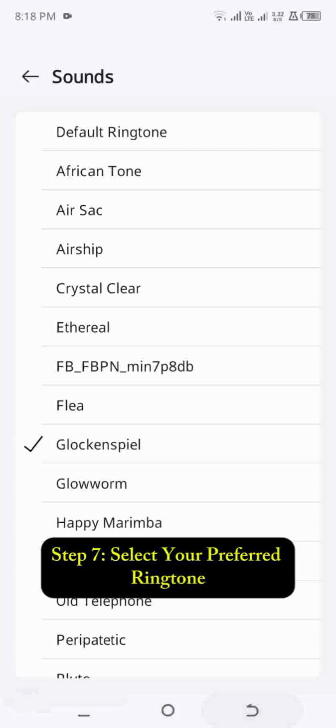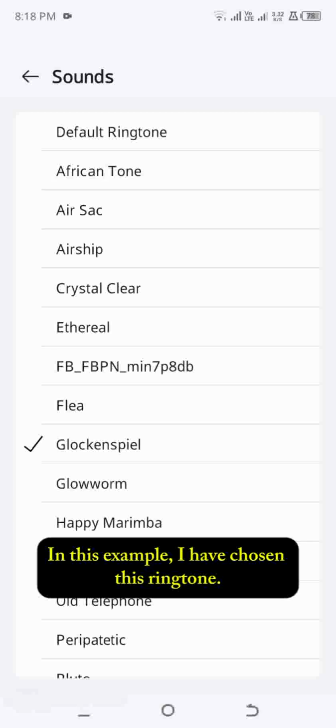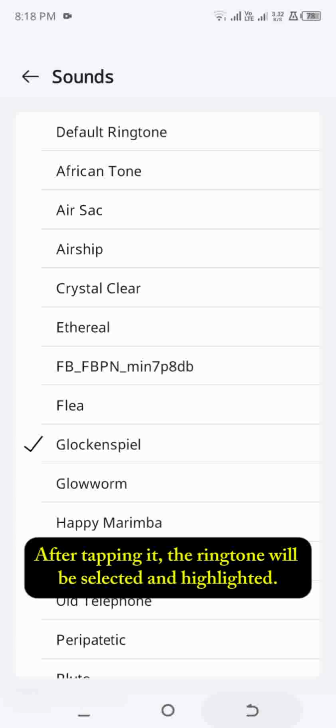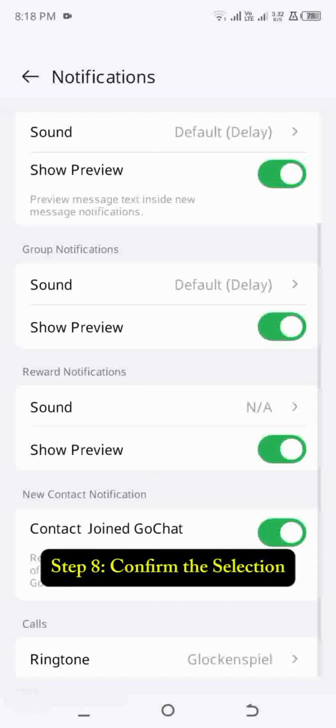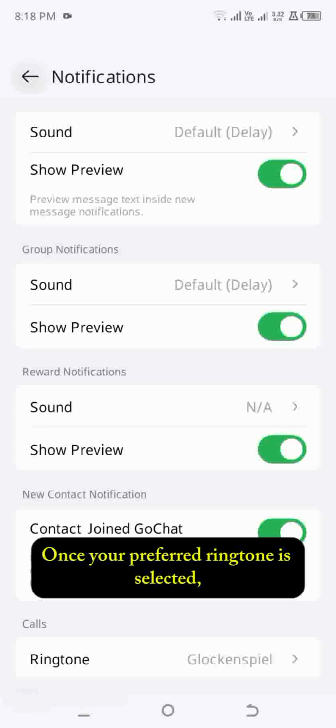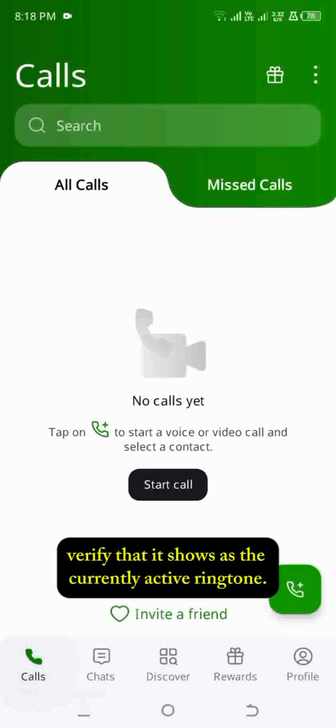Step 7. Select your preferred ringtone. Now tap on the ringtone you want to use. In this example, I have chosen this ringtone. After tapping it, the ringtone will be selected and highlighted. Step 8. Confirm the selection. Once your preferred ringtone is selected, verify that it shows as the currently active ringtone.